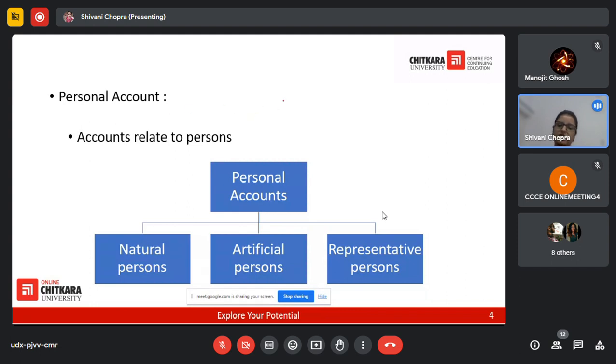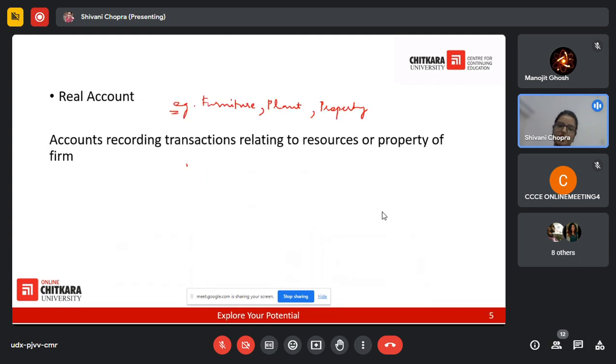But for personal account, what is the rule? Anyone? Debit the receiver, credit the giver. Okay. And for real account, debit what comes in, credit what goes out.